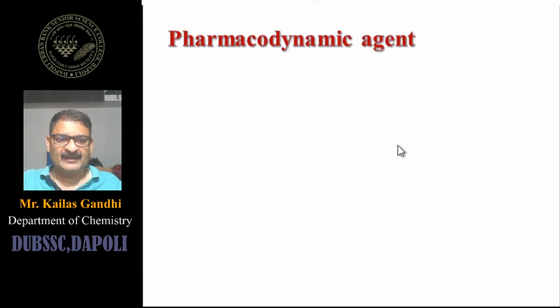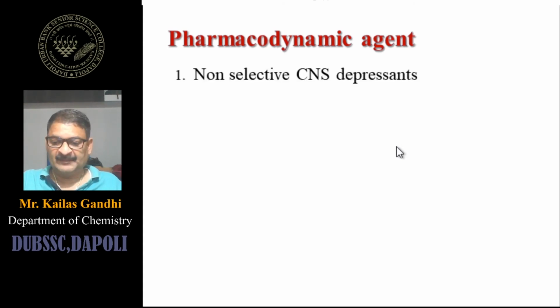pharmacodynamic agents are generally classified into non-selective CNS depressants. It may be hypnotics and sedatives. We are not discussing all the other points because we are going to discuss them in detail in a separate chapter. So just here we are getting some introduction.